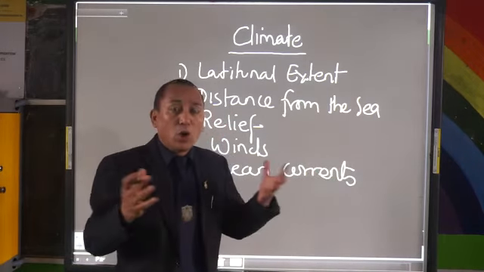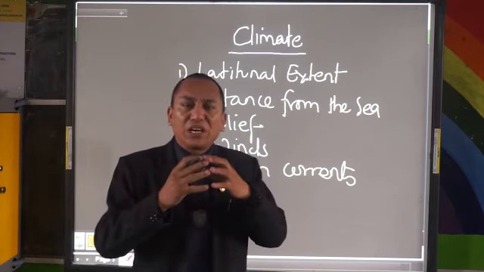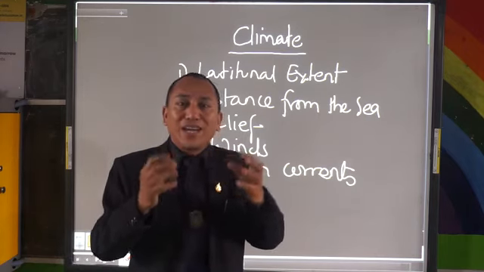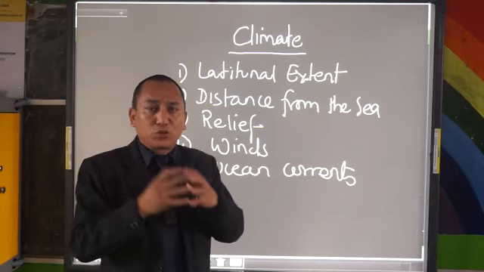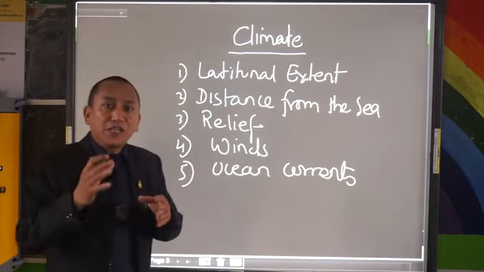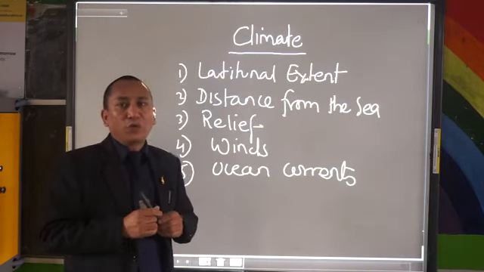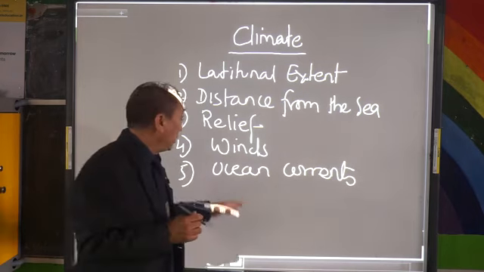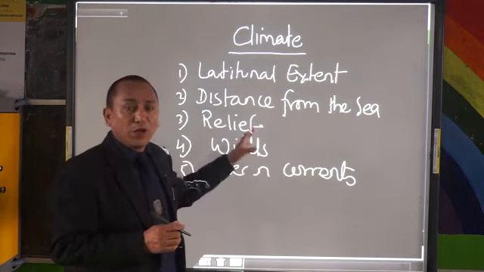And the places where the warm and cold ocean currents meet create a very dense fog, whereby it creates very ideal conditions for fishes to thrive. And therefore, they are the major fishing zones of the world. So those are the different factors which affect the climate of Asia.